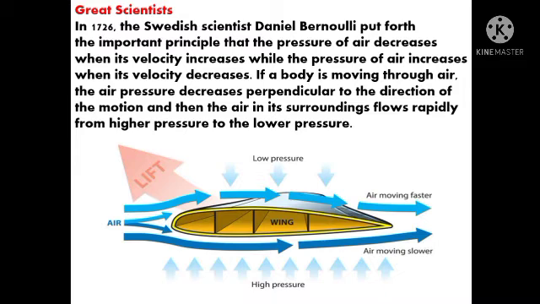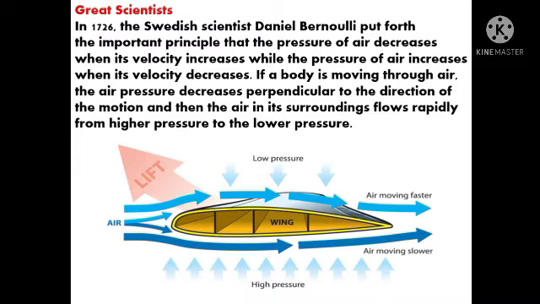Students, it is said that if a body is moving through air, the air pressure decreases perpendicular to the direction of the motion. That means the air pressure is decreasing over here. So, we studied in the first sentence that when air pressure decreases, the velocity increases.